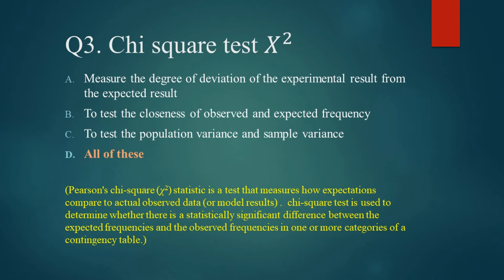So chi-square test is used to determine whether there is a statistical difference between the expected frequencies and the observed frequencies in one or more categories of a contingency table. So option A is measure the degree of deviation of the experimental result from the expected result. Option B is to test the closeness of observed and the expected frequency, and C is to test the population variance and the sample variance. So option D, all of this is the right answer.